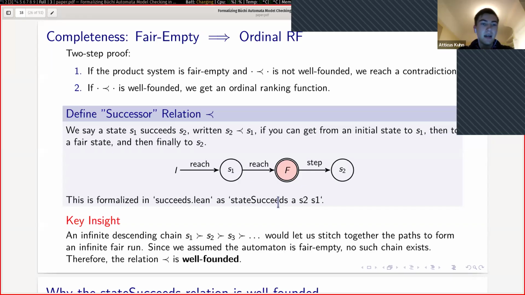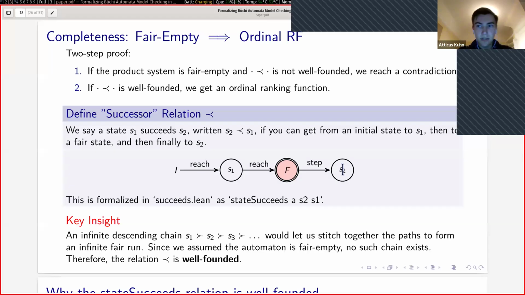The first step was to say, if the automaton is fair empty and this succeeds relation is not well-founded, then we'd have a contradiction. But on the other hand, if the succeeds relation is well-founded, then we could construct the ordinal ranking function. Now, what do I mean by this succeeds relation? This is a notion that Vardi introduces. He introduces the notion of succeeds, where we say that S1 succeeds S2 if there's a path from I, an initial state, to state S1, to a fair state F, and then to S2.